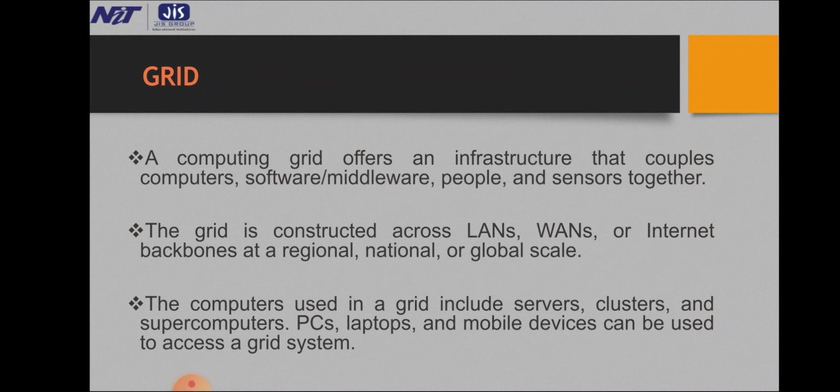The computers used in a grid include servers, clusters, and supercomputers. PCs, laptops, and mobile devices can be used to access a grid system. The grid is constructed across LAN, WAN, or internet backbones at a regional, national, or global scale.